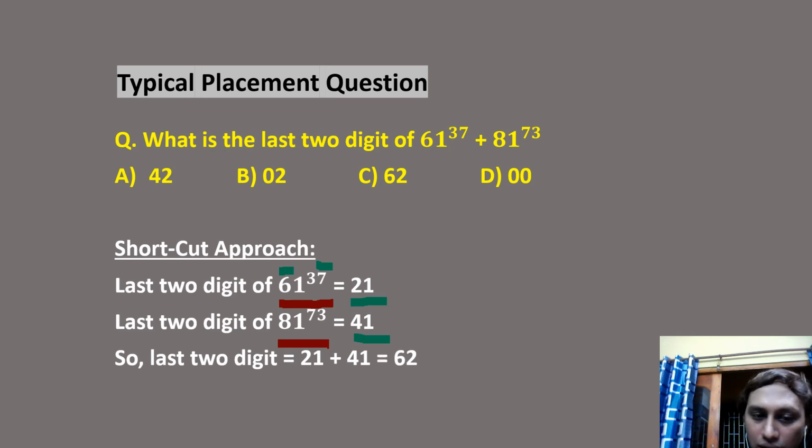So what is the final answer of this expression? Add the last 2 digits, 21 plus 41, which is 62. So the correct answer must be 62, Option C. Clear, guys? So you have learned one beautiful concept, a shortcut. When the number is ending in 1, we can easily find the last 2 digits. You have a shortcut, right, guys? All right then.